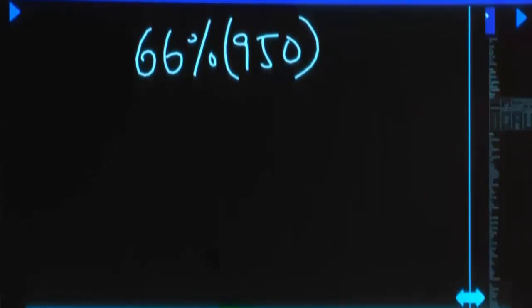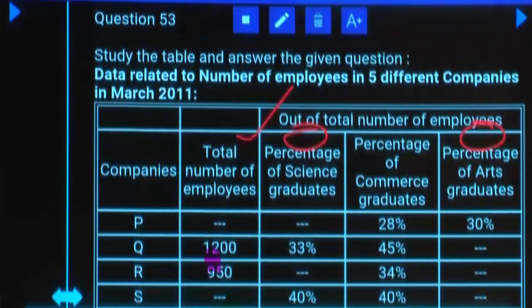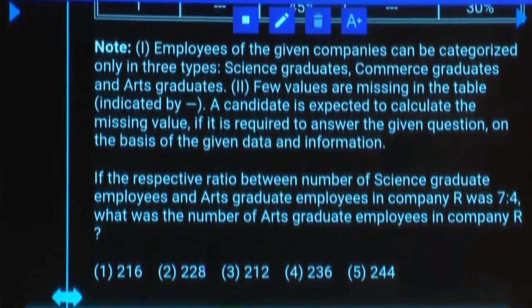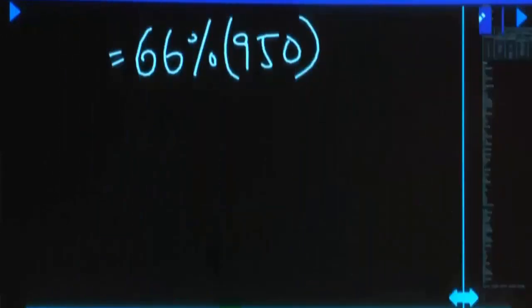If you calculate this, you'll get some number, and that is sum of science graduates and arts graduates, and they are in the ratio 7:4. So 7 parts and 4 parts total. So 11 parts is equal to 66% of 950.